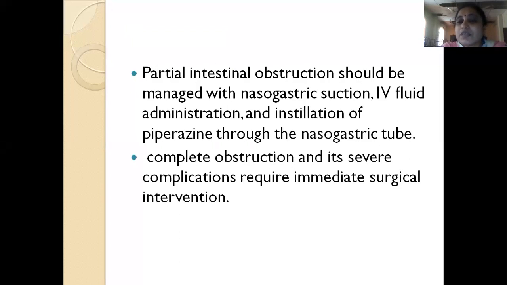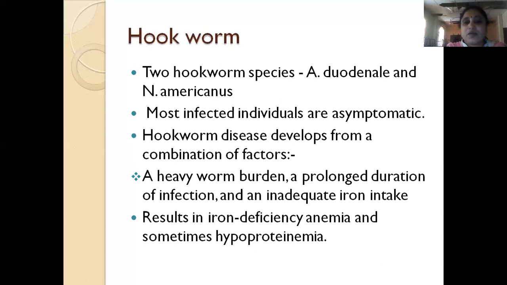So if there is partial intestinal obstruction, it can be managed with nasogastric suction, IV fluids, or we can instill piperazine through the nasogastric tube. Complete obstruction, anyway, needs surgical intervention. So that is about Ascaris.